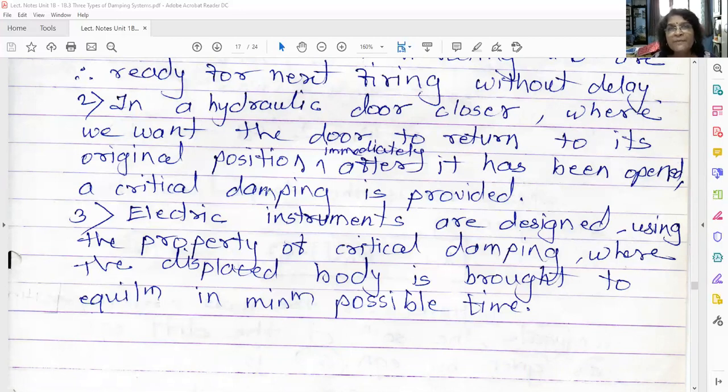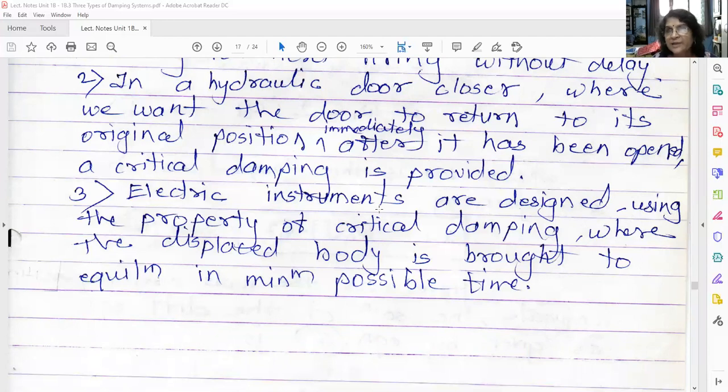Now, what is the third application? Electric instruments are designed using the property of critical damping, where a displaced body is brought to equilibrium in minimum possible time. If you consider the doorbell, whenever we press the doorbell it will ring and the sound will come, and as soon as we take out our finger it will immediately stop.